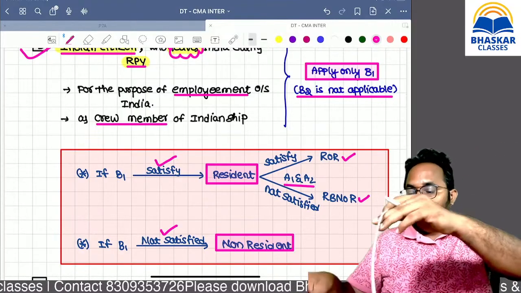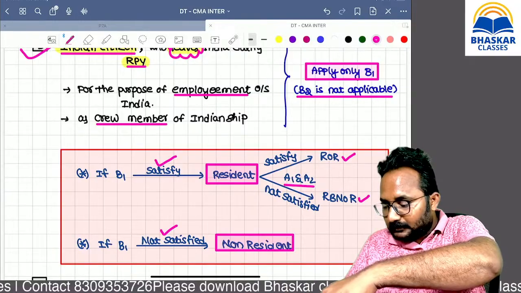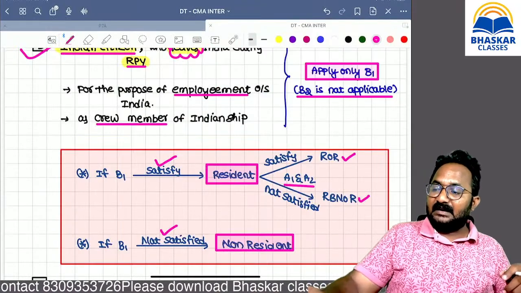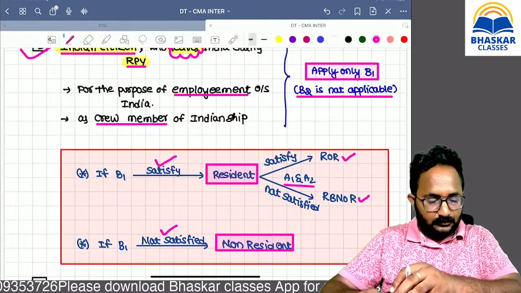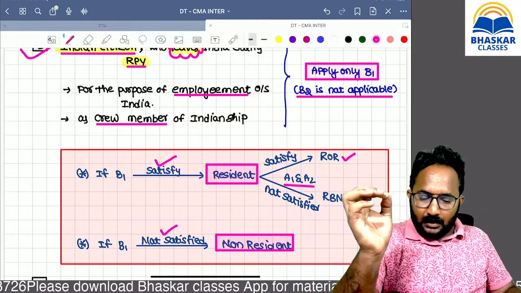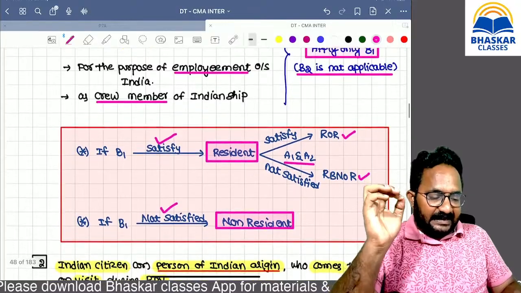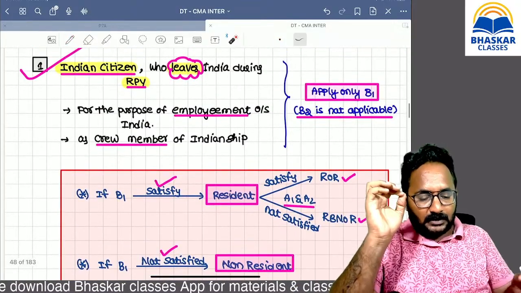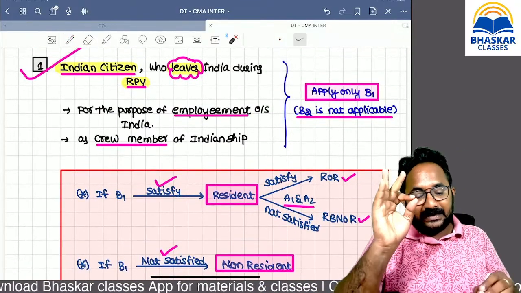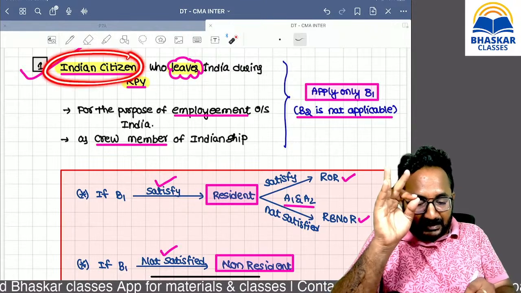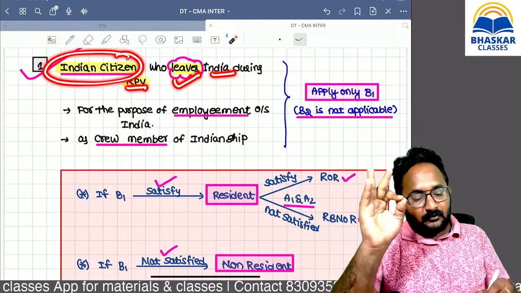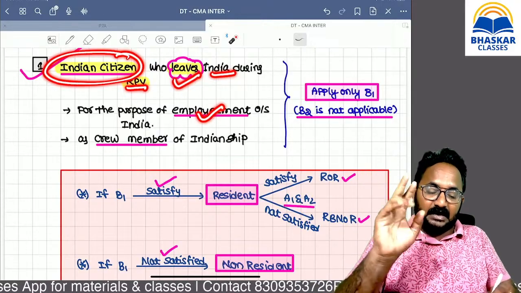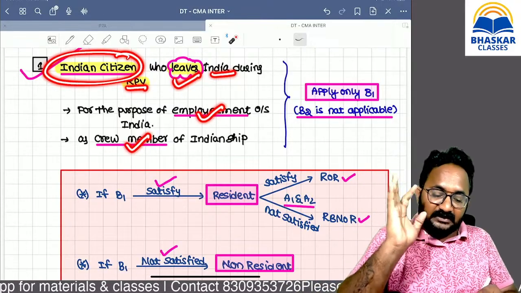Please don't apply basic condition 2. Again I am saying, please apply only basic condition 1. This exception is applicable for an Indian citizen who left India during the relevant previous year for the purpose of employment outside India or as a crew member of an Indian ship.